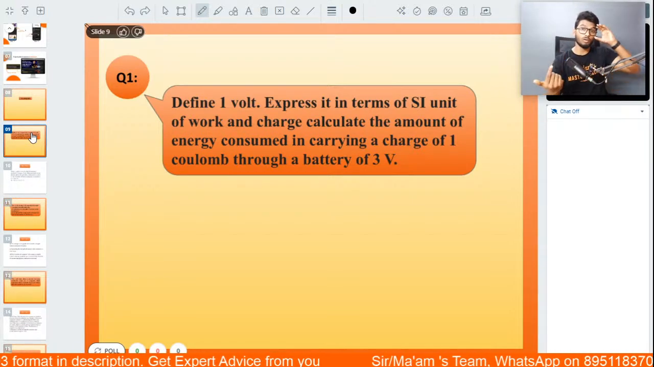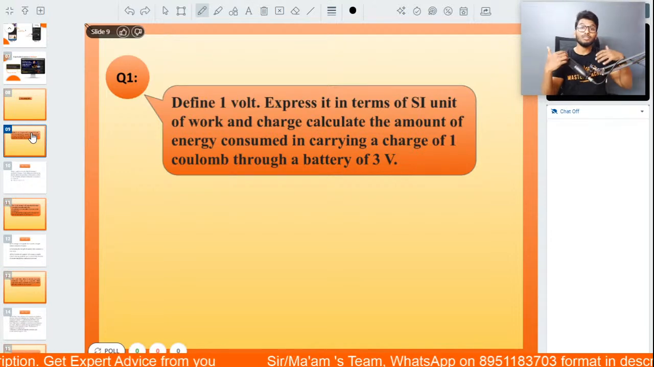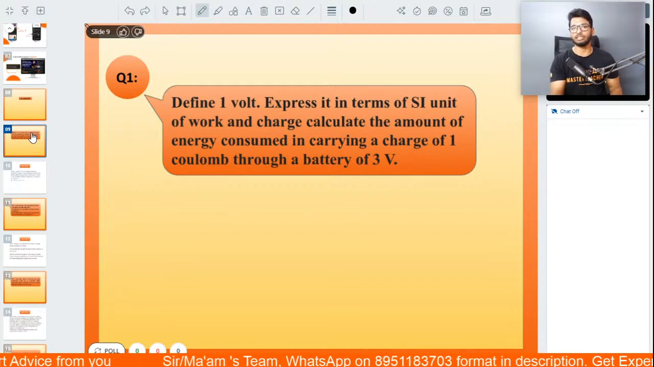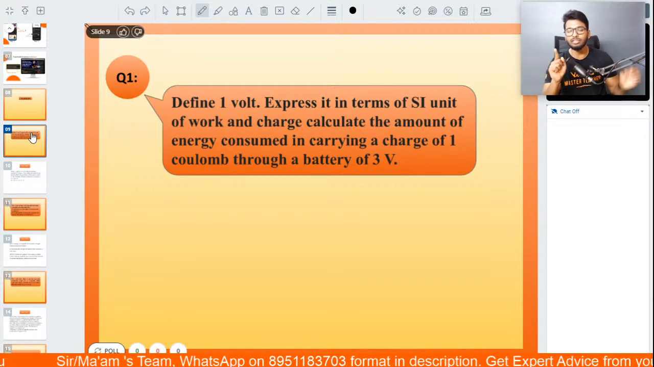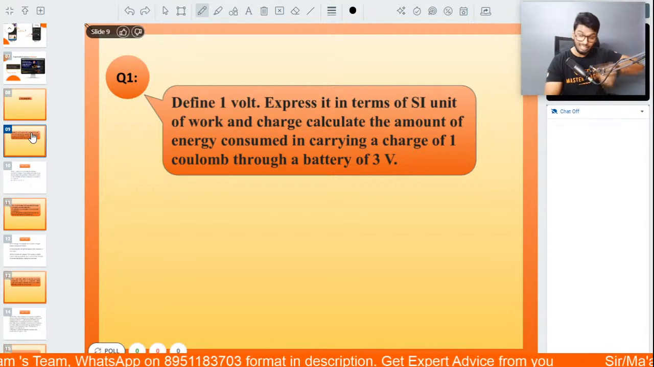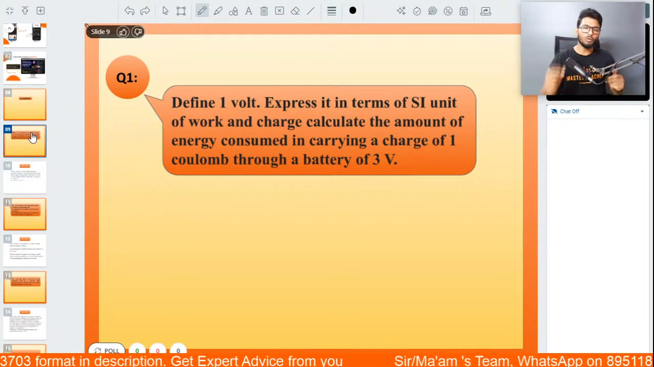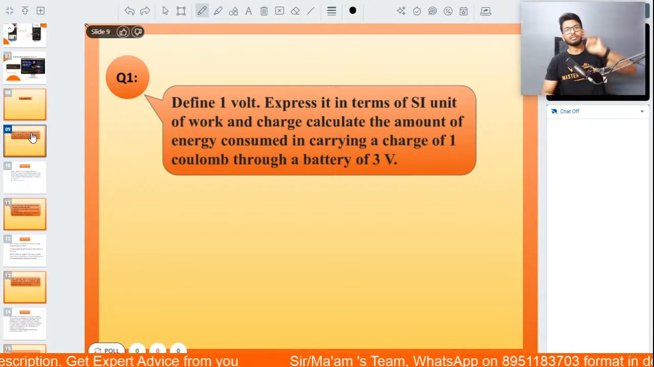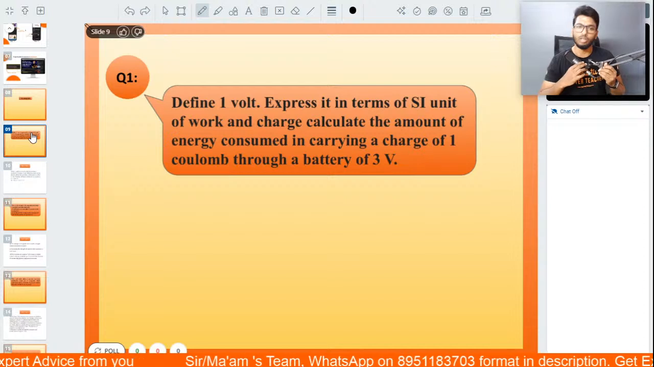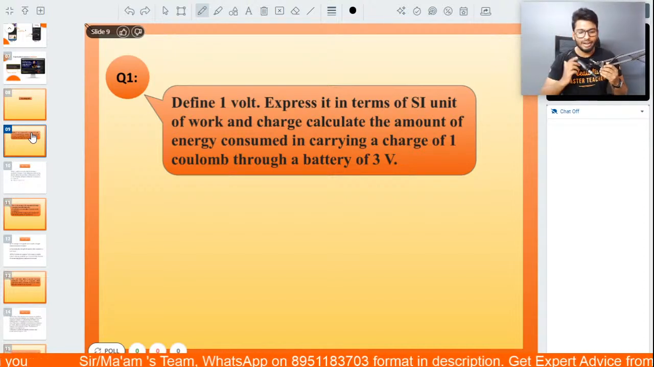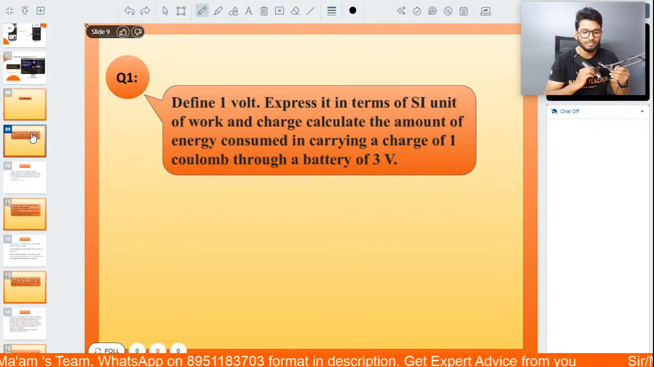Define 1 volt in terms of the SI unit of work and charge. That is one part of the question which would give you 1 mark. The rest of the question is basically you have to calculate the energy consumed if you were to carry a charge of 1 coulomb through a battery of 3 volt. All right, very simple question. Go ahead and put it down in the chat box.